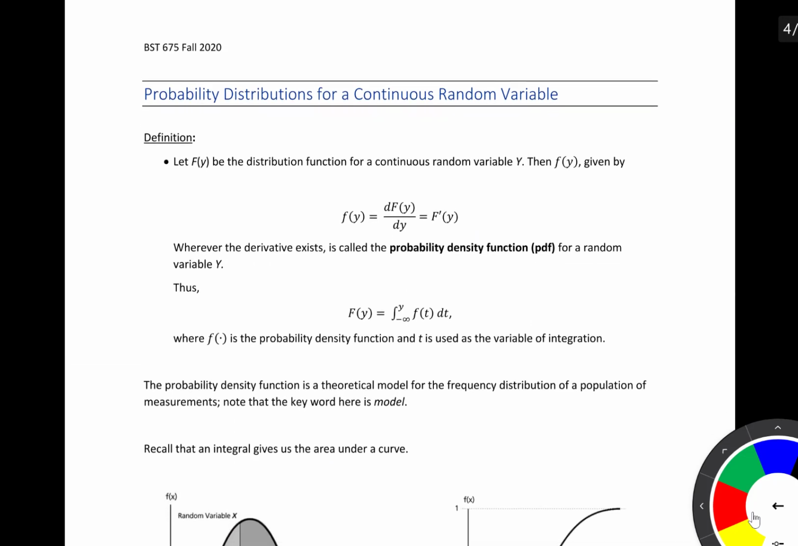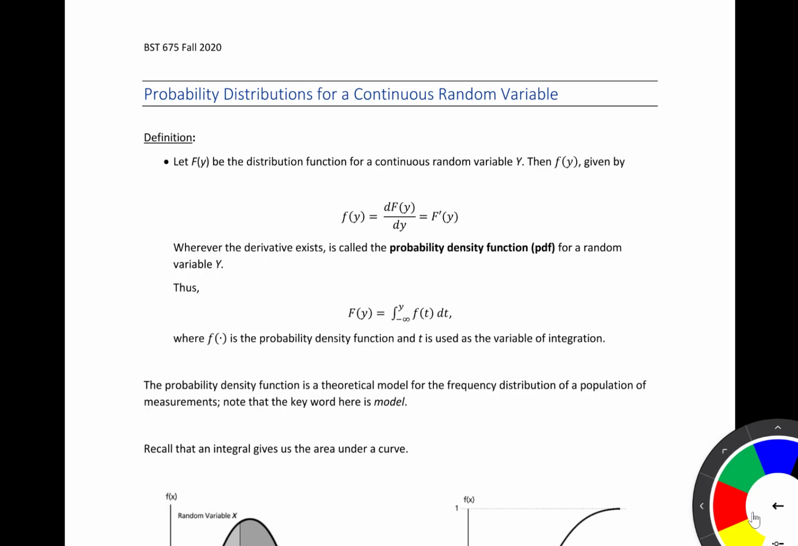So that's going to bring us to probability distributions for a continuous random variable. So let F of y be the distribution function for a continuous random variable y, then little f of y is given by the following. Little f of y is going to be equal to the derivative of the CDF with respect to y. And so wherever the derivative exists, this is called the probability density function, or PDF, for a random variable y.